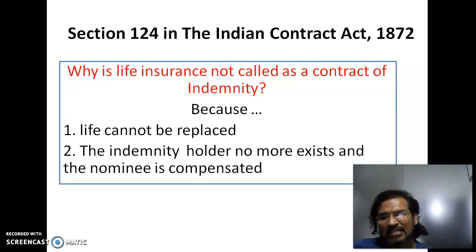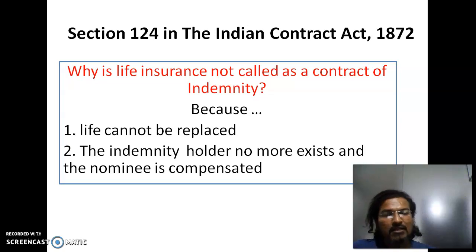The second reason is that the indemnity holder no more exists and the nominee is compensated. If you have a laptop and you are the indemnity holder, and you lose it and there is insurance cover for it, you can buy a new laptop because you are compensated.